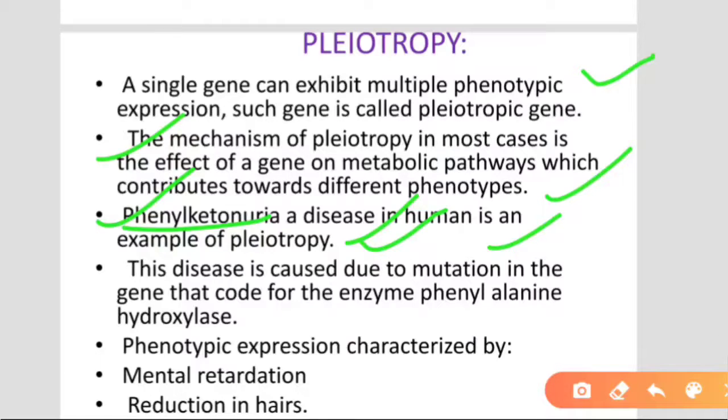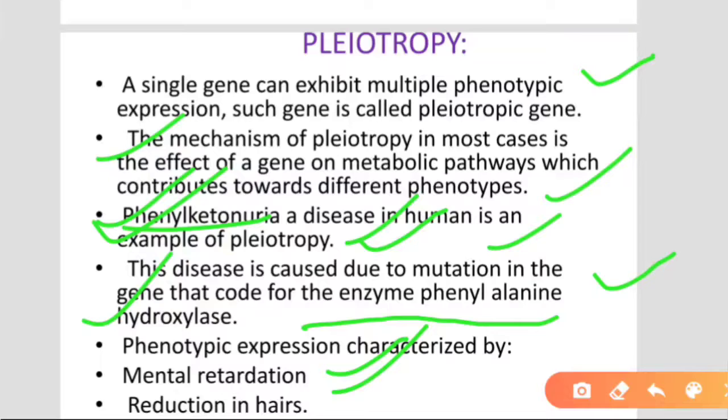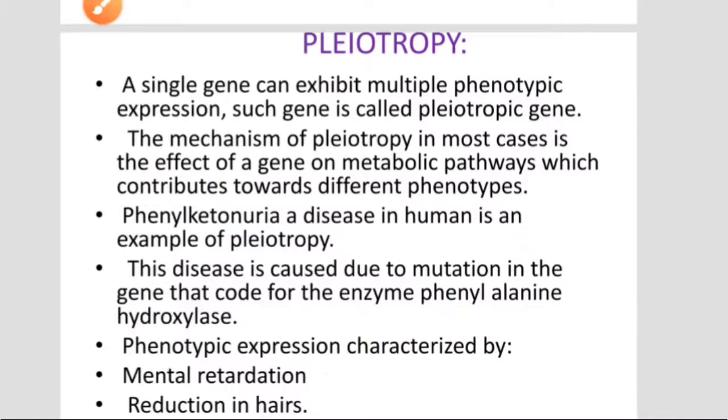What is mutation? Mutation means a sudden heritable change in the gene. So it is a mutational change in the gene that codes for the enzyme phenylalanine hydroxylase, which is mutated, resulting in it not being able to convert phenylalanine. The phenotypic expression is characterized by mental retardation and reduction in hair. Those persons affected by phenylketonuria are mentally retarded and have very little body hair.